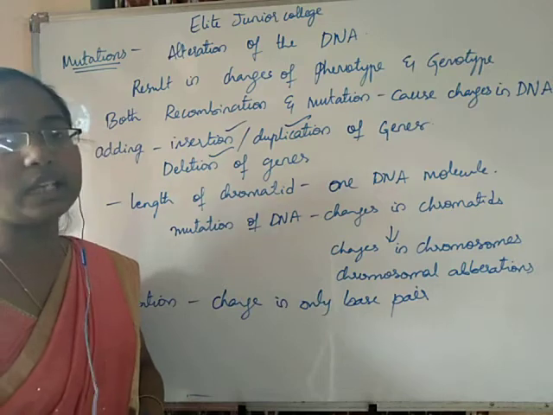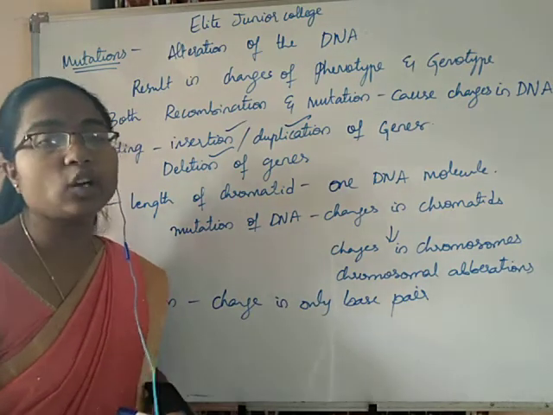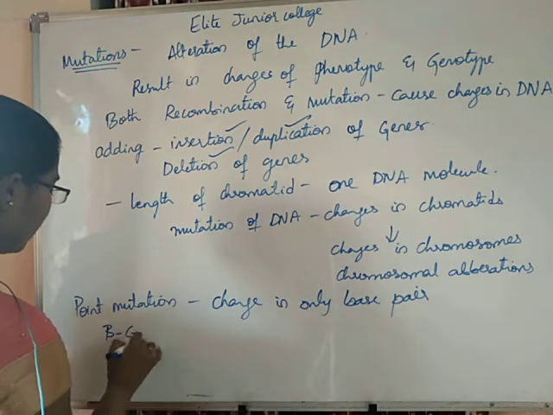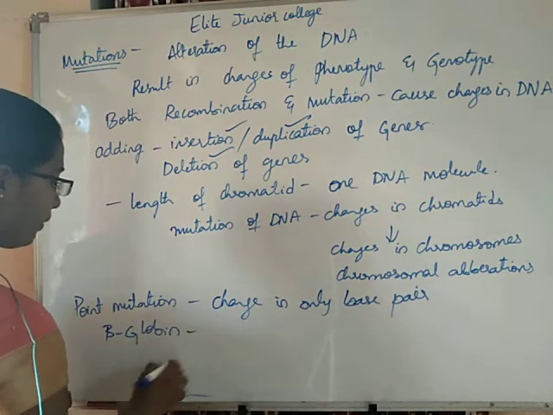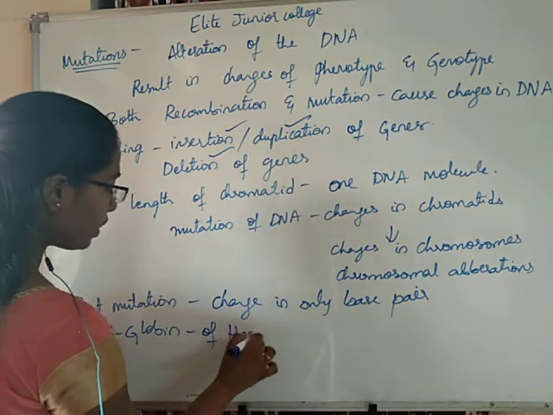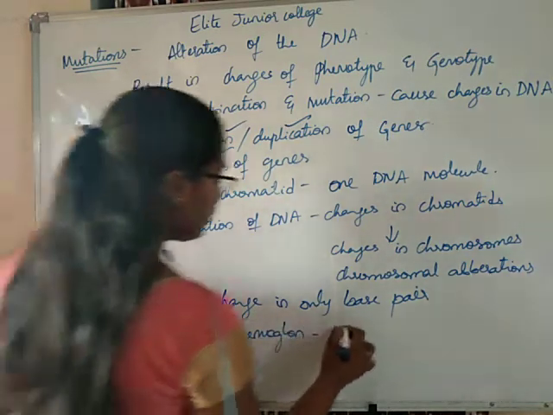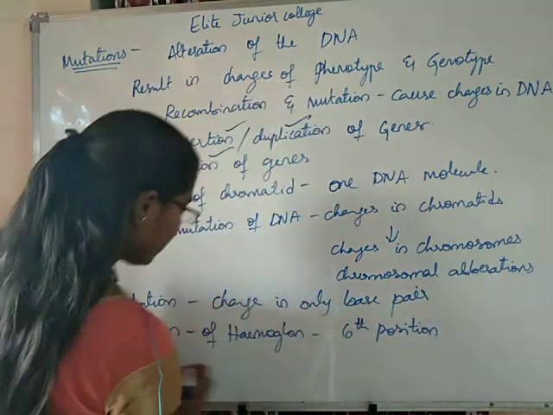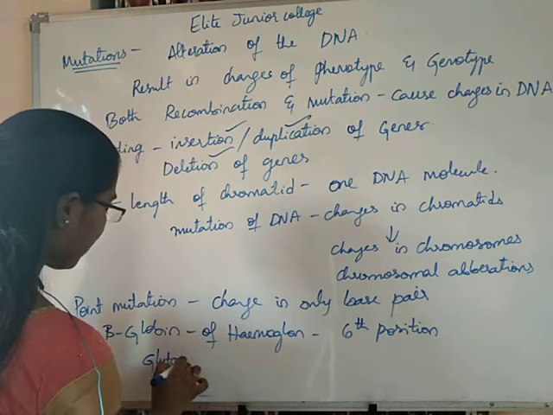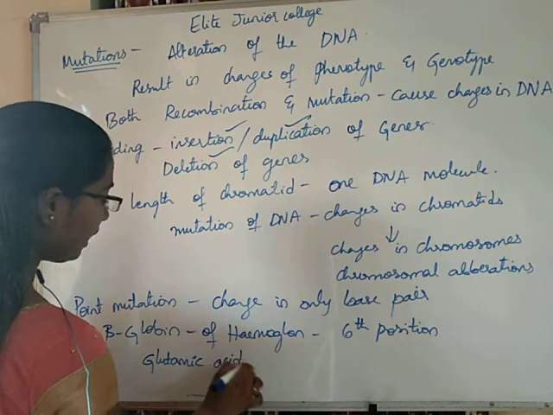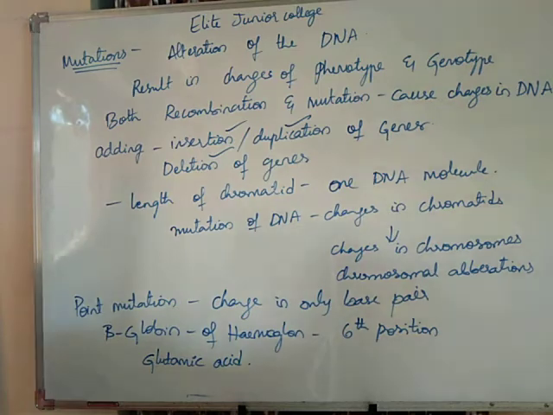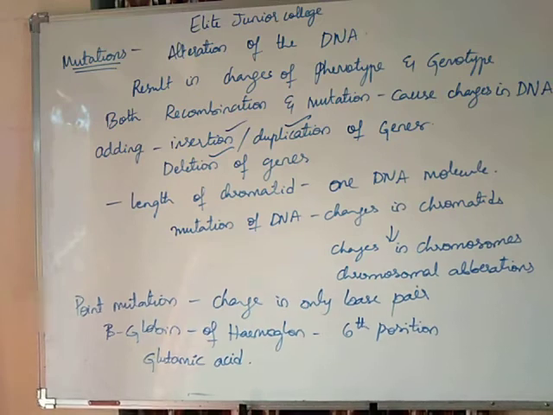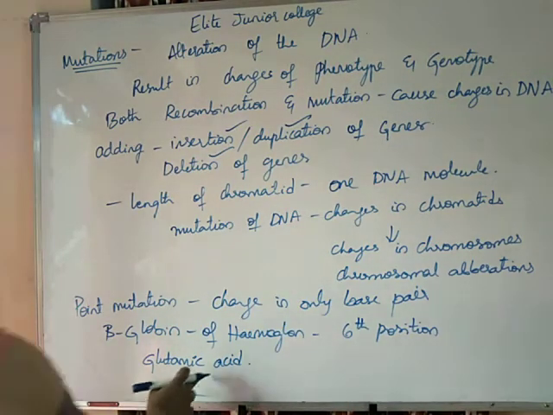As you see, in the beta globin chain of hemoglobin, in the 6th position there is an amino acid called glutamic acid.